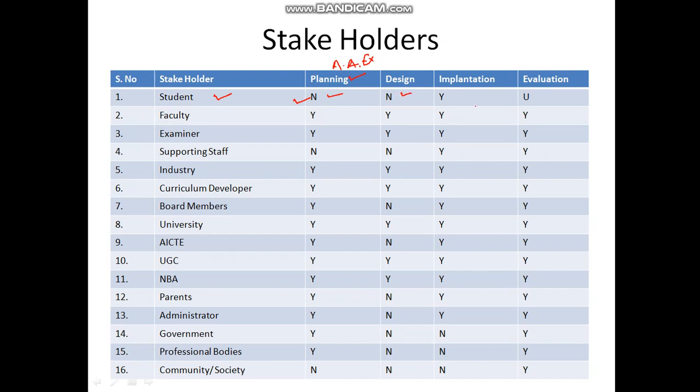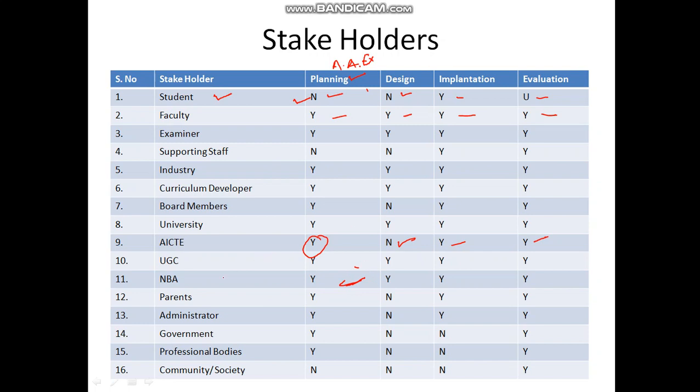For design of the syllabus they are not involved. For implementation they are involved. For evaluation also sometimes they are involved. Faculty is the second stakeholder, and he is involved in planning, design, implementation, and evaluation. There are many stakeholders. For example, AICTE is involved in planning, it is not involved in designing of the syllabus, but it is involved in implementation and evaluation. It evaluates the courses, sometimes gives grading, or specifically NBA gives accreditations.